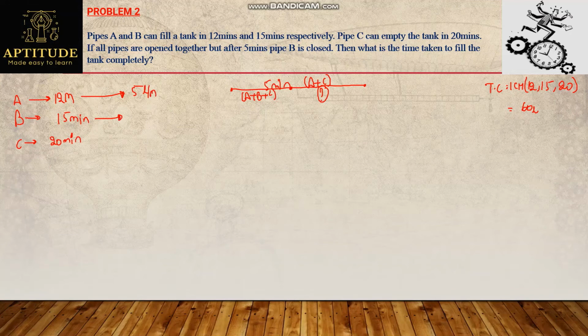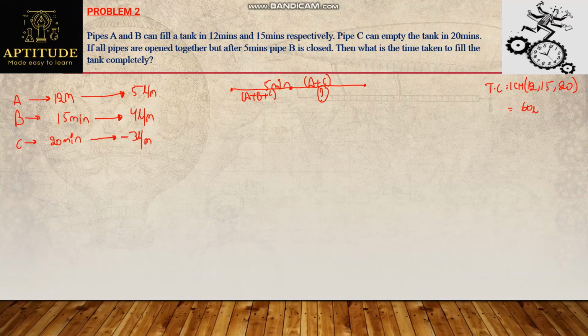Pipe B's efficiency will be 60 divided by 15, 4 liters per minute. Pipe C's efficiency is 60 divided by 20, which means 3 liters per minute. And pipe C is an emptying pipe, so I will make it a negative efficiency.